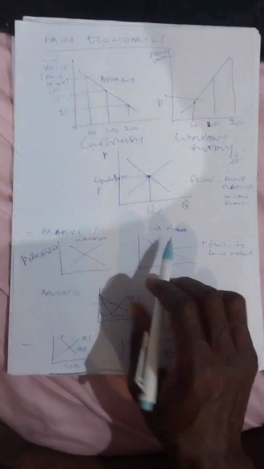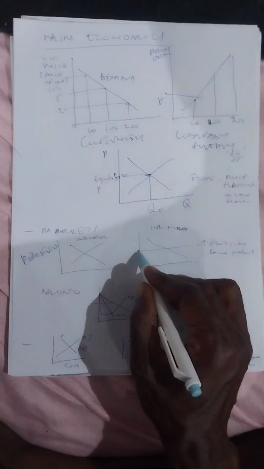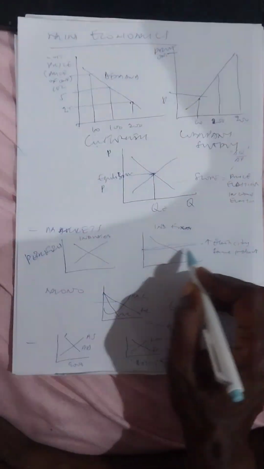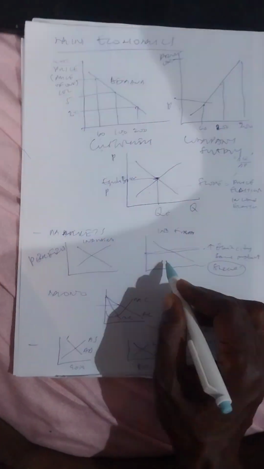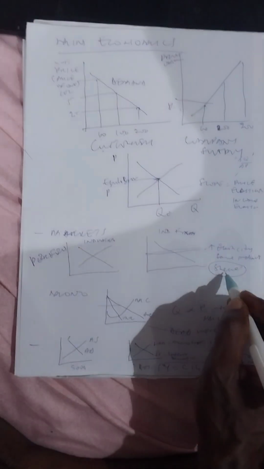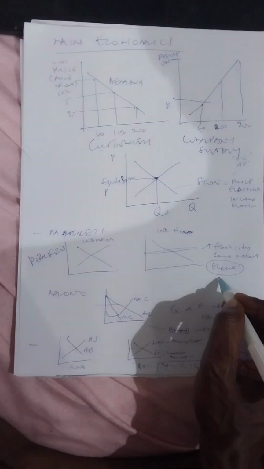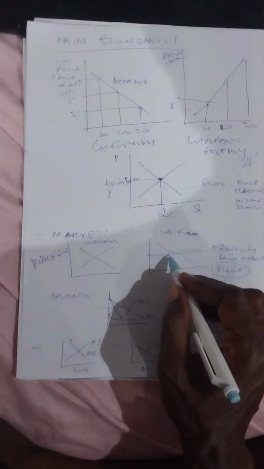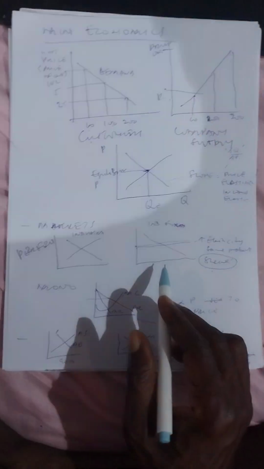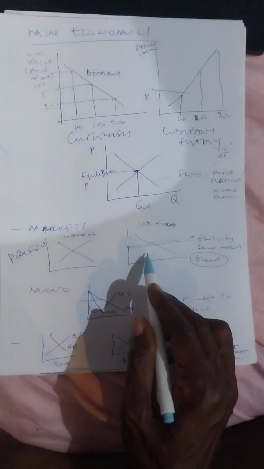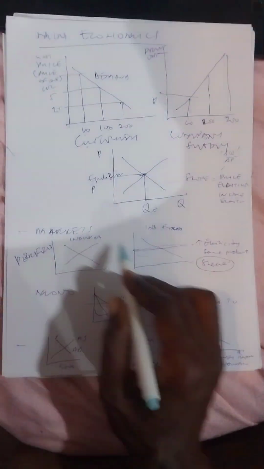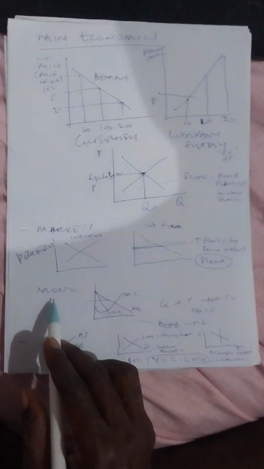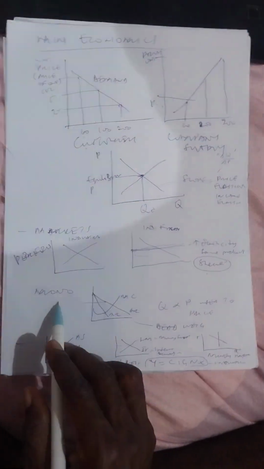But for one firm, this is how it will look like. Because it is flat here because for you alone, the number of customers you are getting, they are few. So if you change price more, then they'll all move away to the other ones because they have other places that they can easily get the same product. So in that sense, this is flat because the least change in price, they are moving away, and that is why it is flat.